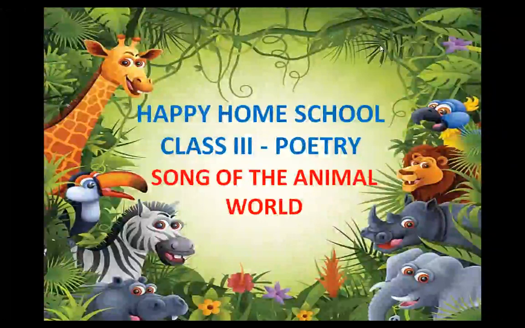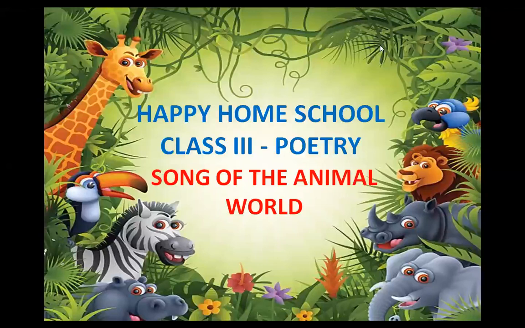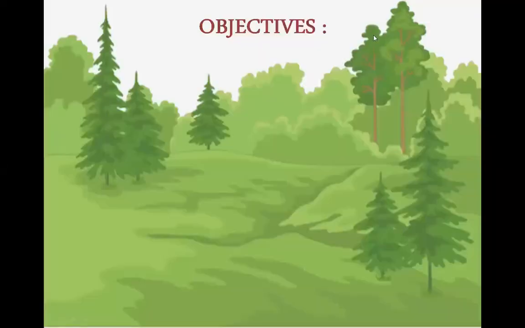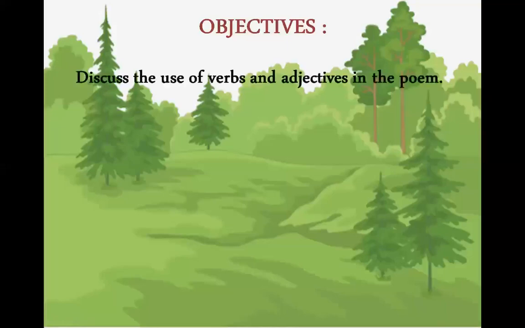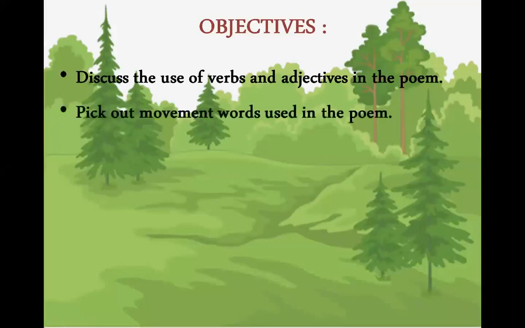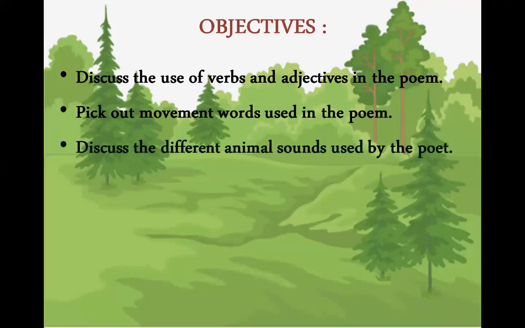In today's recorded session, we will discuss the poem Song of the Animal World. You can find this poem on page number 81 of your Cambridge Primary English Learners book. Let's have a look at the objectives of today's session. Today, we will discuss the use of verbs and adjectives in the poem. We will pick out movement words used in the poem. And we will also discuss the different animal sounds used in the poem by the poet.